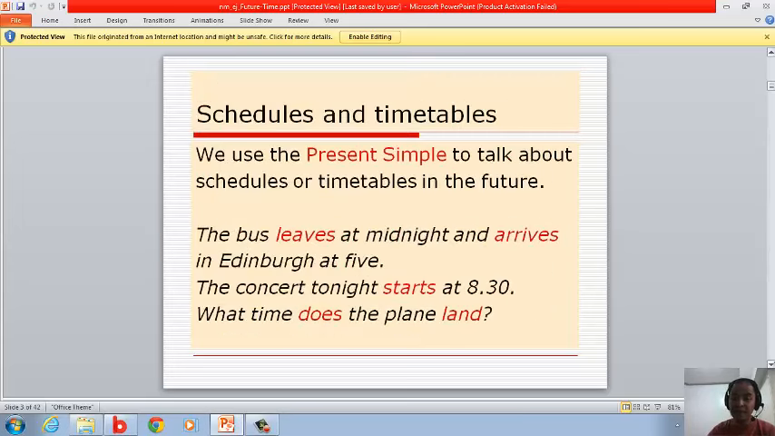Okay? Another one, schedules and timetables. We use the present simple to talk about schedules or timetables in the future. For example, these are the two examples. The bus leaves at midnight and arrives in Edinburgh at 5. The concert tonight starts at 8:30. What time does the plane land? Now where's the present simple in here? It's leaves and arrives, starts, does, and land. And it talks about the schedules or timetables in the coming future, okay?